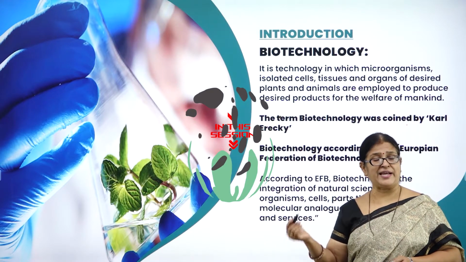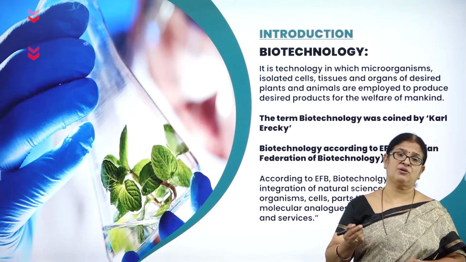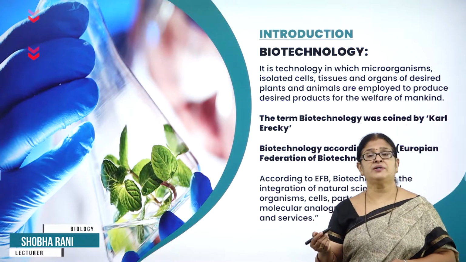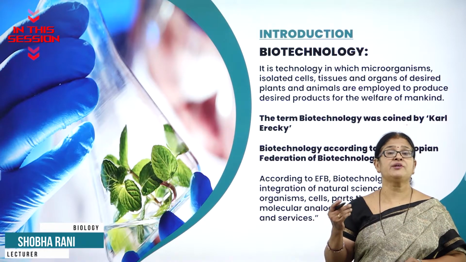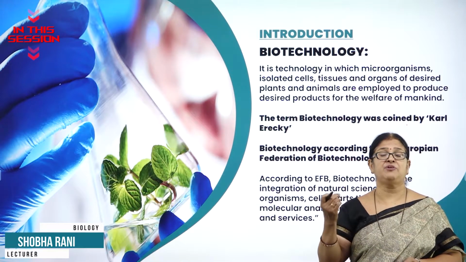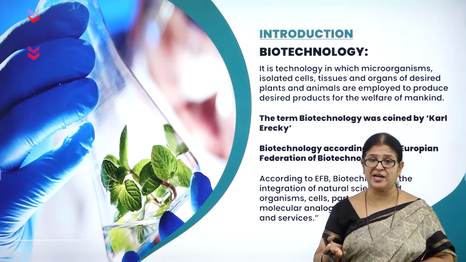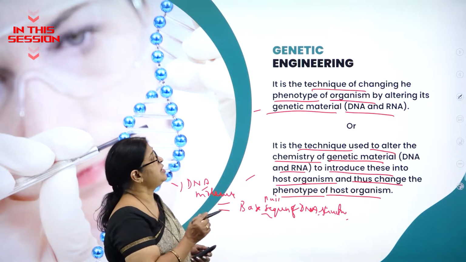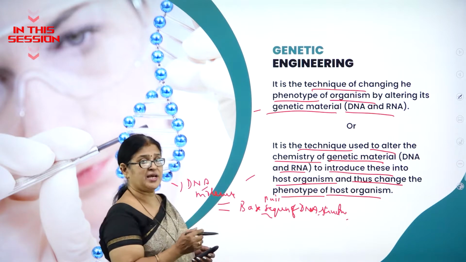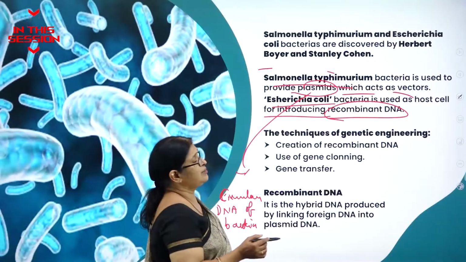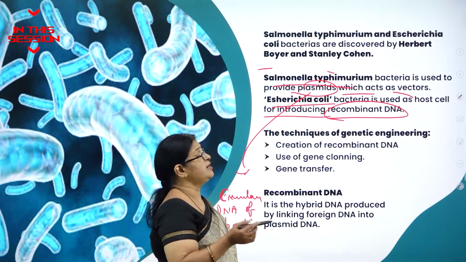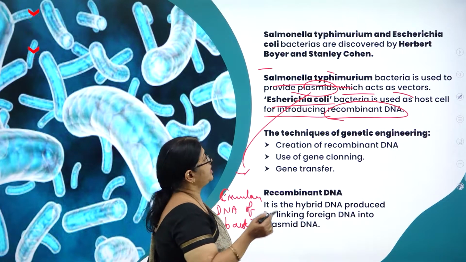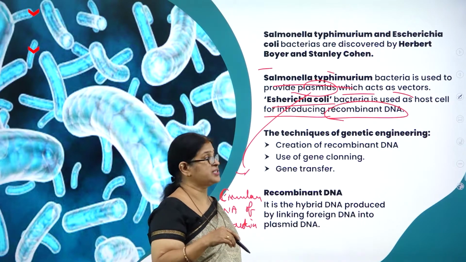Applying the techniques to the biological or the living cells or the natural organisms to derive products from them that will be useful to human mankind. It is a technique of changing the phenotype of organism by altering its genetic material, either DNA or RNA. Salmonella typhimurium is used as a vector, as a plasmid, whereas E. coli is used as a host cell.